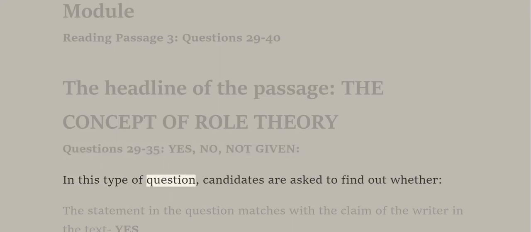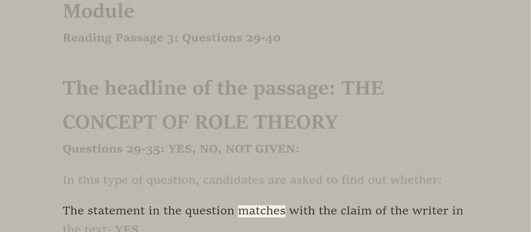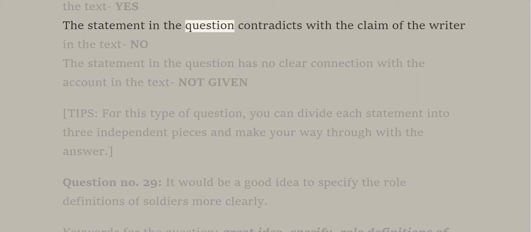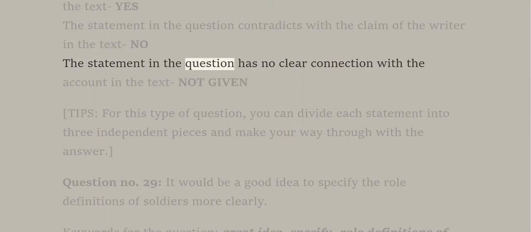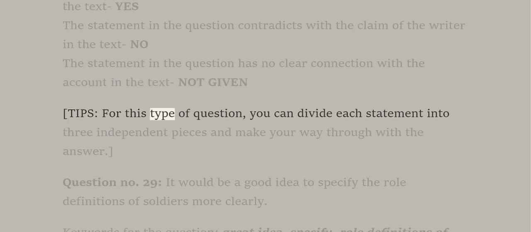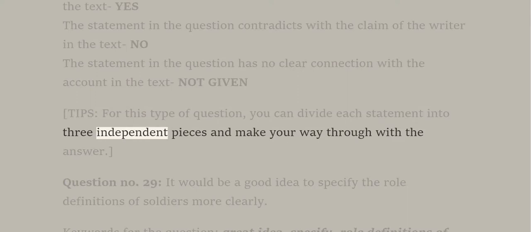In this type of question, candidates are asked to find out whether the statement in the question matches the claim of the writer in the text. Yes, the statement in the question matches the claim of the writer in the text. No, the statement in the question contradicts the claim of the writer. Not given, the statement in the question has no clear connection with the account in the text. Tips for this type of question: you can divide each statement into 3 independent pieces and make your way through with the answer.